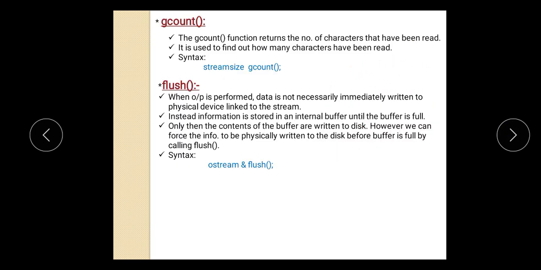Next is the gcount function. The gcount function returns the number of characters that have been read. It is used to find out how many characters have been read, and the syntax is stream size gcount.